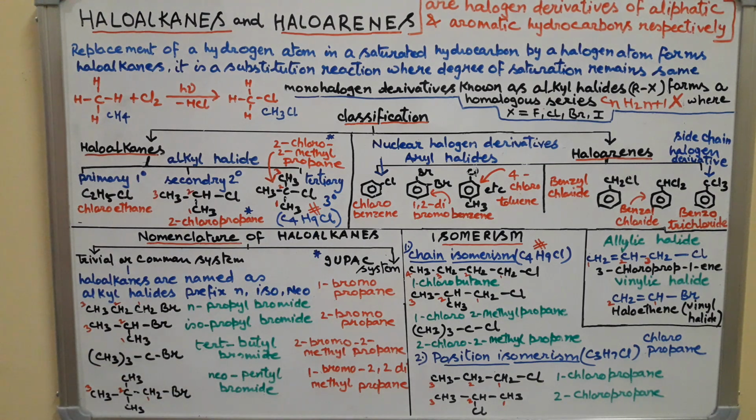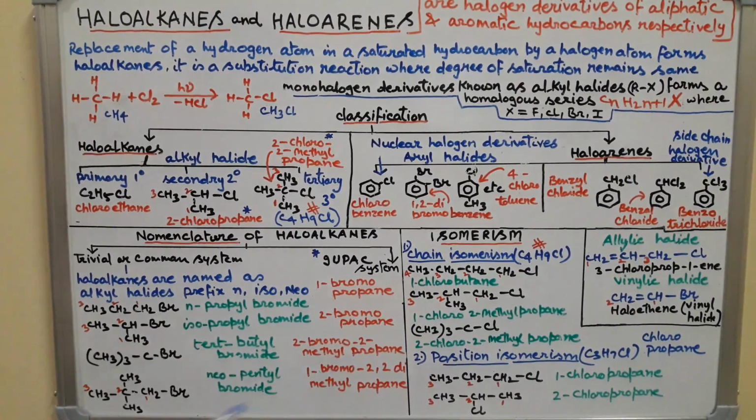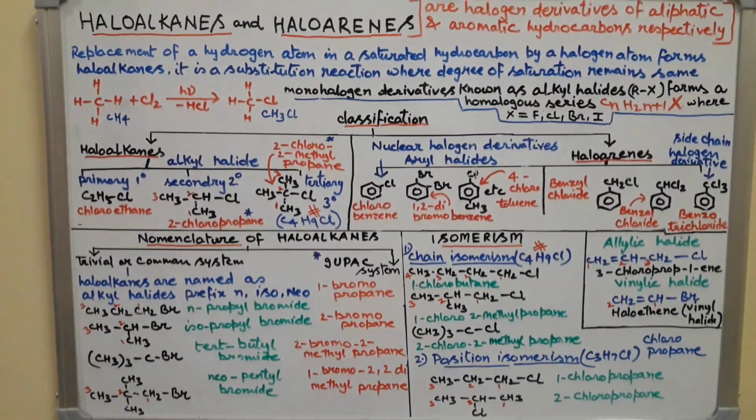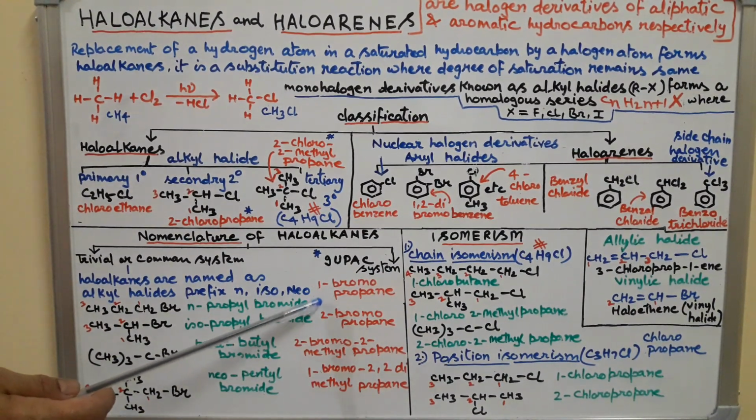Now let's see what happens in IUPAC. In the IUPAC system, the position of the halogen atom is indicated by a suitable numeral, as in 1-bromopropane and 2-bromopropane, because 1, 2, 3, so 2-bromopropane. This is tertiary butyl, and this is neopentyl bromide in common name.